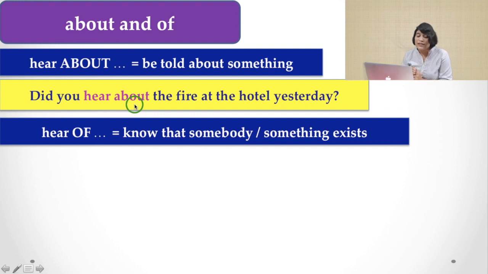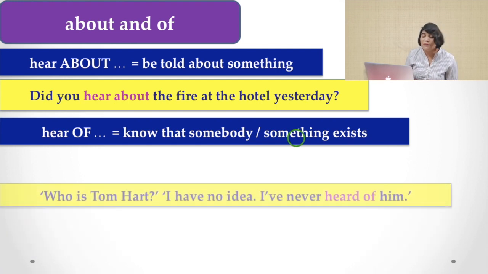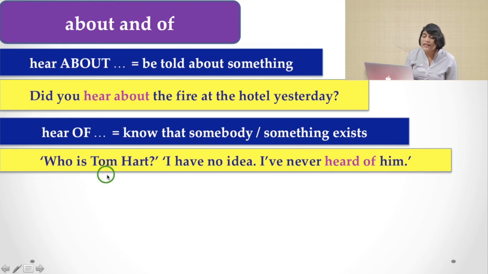Now hear of. What is the meaning of hear of then? Hear of, know that somebody or something exists. This is very important when we are talking about somebody or something existing. That is, he may or may not exist, or you know that thing. That means you have to use hear of. So let's see the example here. Who is Tom Hart? I have no idea. I never heard of him. I have never heard of him. Here, I don't know about Tom Hart.